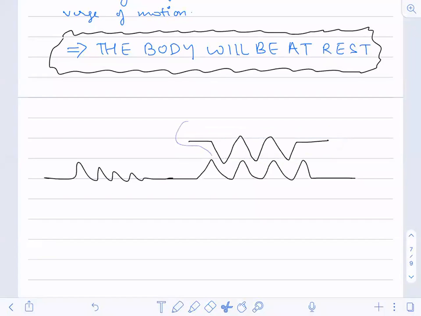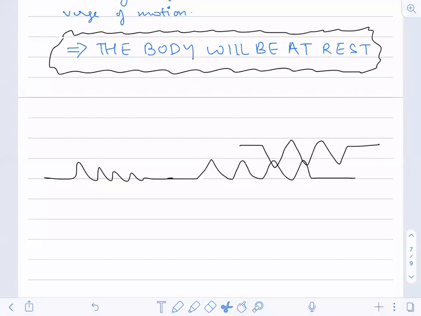Suppose this is my block, and this block has to move in this direction. Can you visualize it? This block is initially kept like this, and now it has to move in this direction.